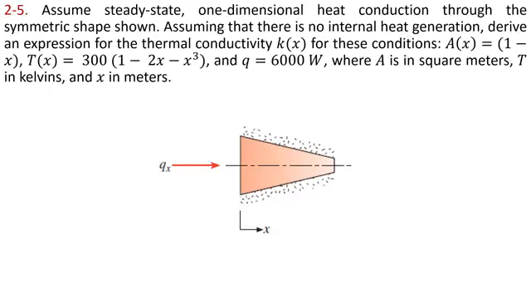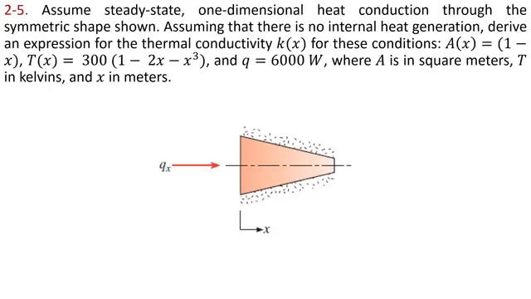We have a problem statement in which it is mentioned that there is no internal heat generation and steady state conditions. Heat is transferring only in one direction, which is x, shown in the given figure. This is a trapezoidal shape, and the area is changing with respect to x. Area as a function of x is given, and it is 1 minus x. Temperature distribution in the x direction is given as T of x equals 300 times (1 minus 2x minus x cubed). Heat transfer in the x direction is constant, which is 6000 watts.